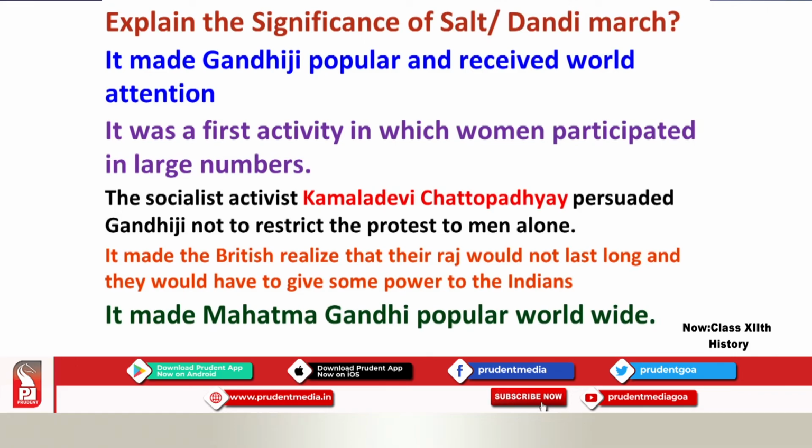a large number of women participated in this Dandi March, because the socialist activist Kamala Devi Chattopadhyay persuaded Gandhiji not to restrict this Dandi March only to men, but also to permit the women to take part. And so, a large number of women participated in this Dandi March.